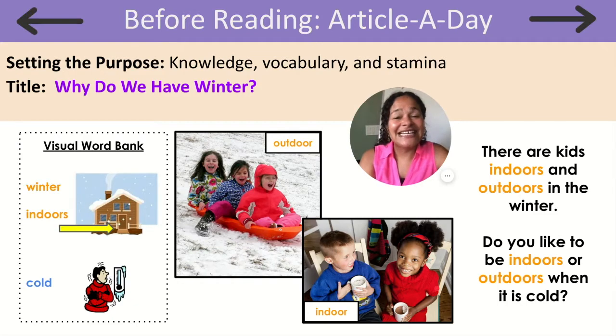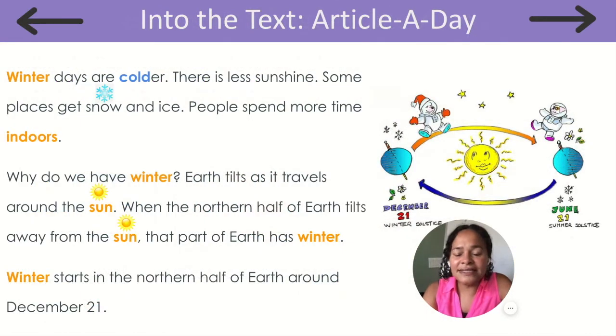All right, friends, now it's time to get to our article a day. Let's start by looking at this picture. What do you notice? I see the Earth traveling around the sun. And when the Earth is tilted away from the sun, that is when that part of the Earth has winter.